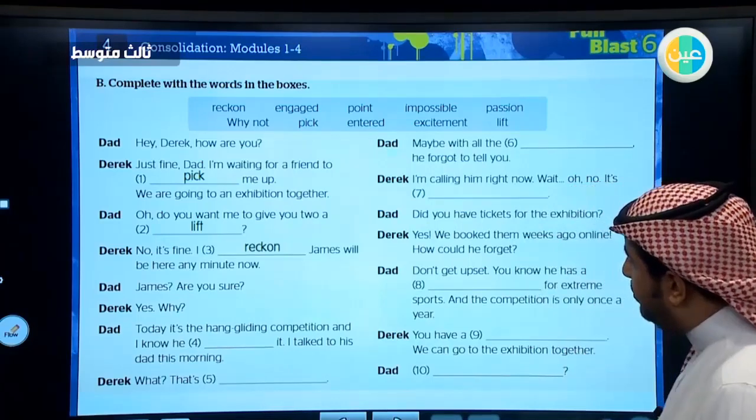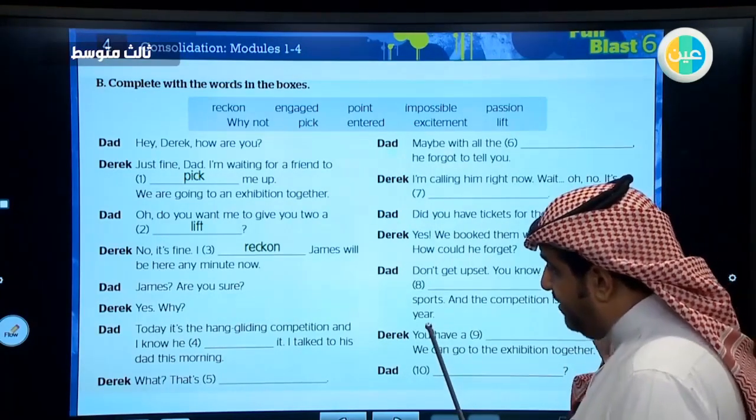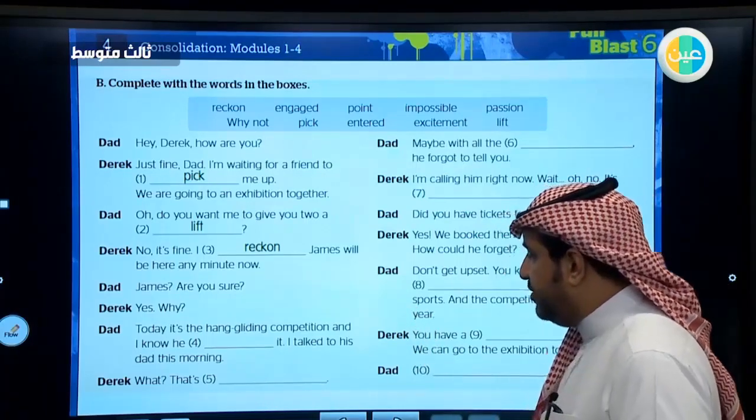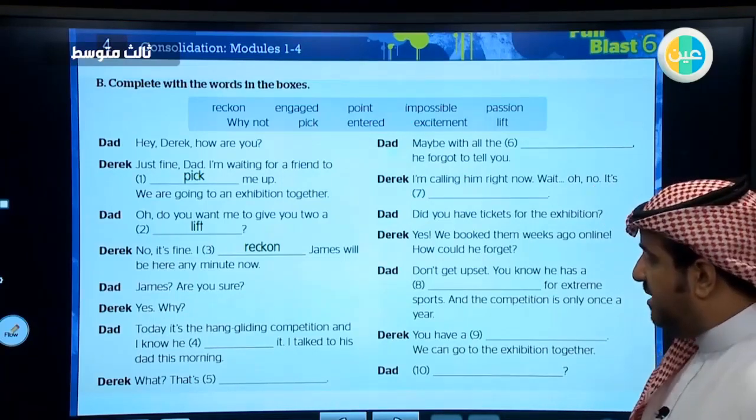I reckon James will be here any minute now. James, are you sure? Yes, why? Today it's the hang gliding competition, and I know he entered it.